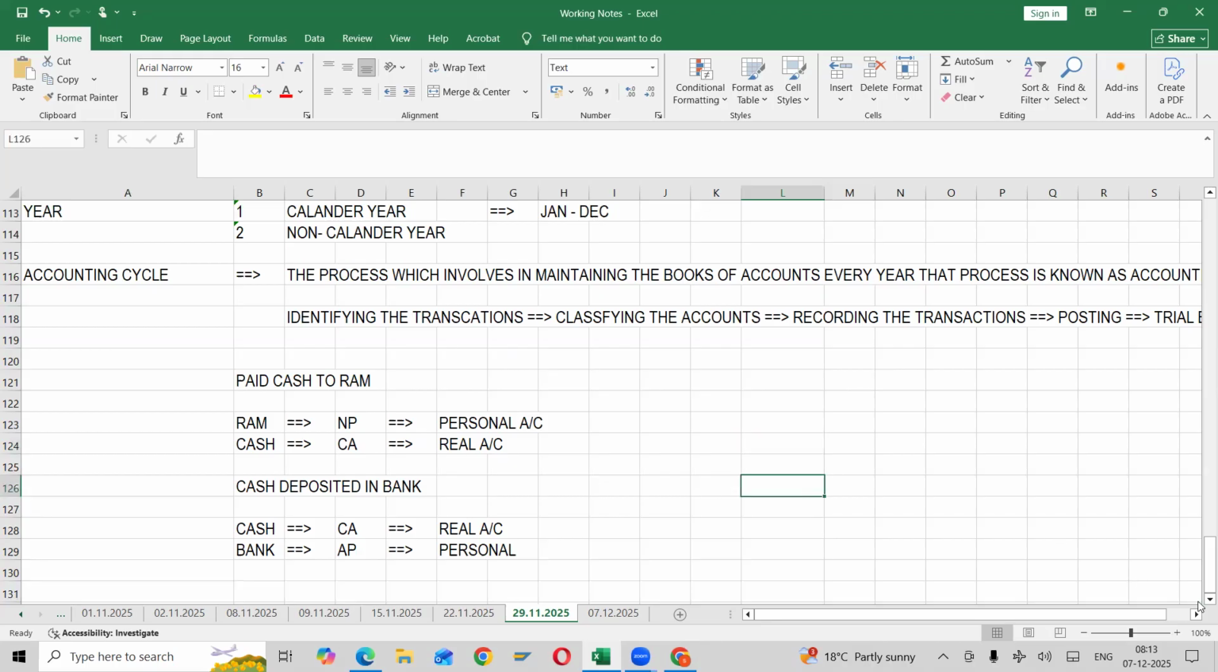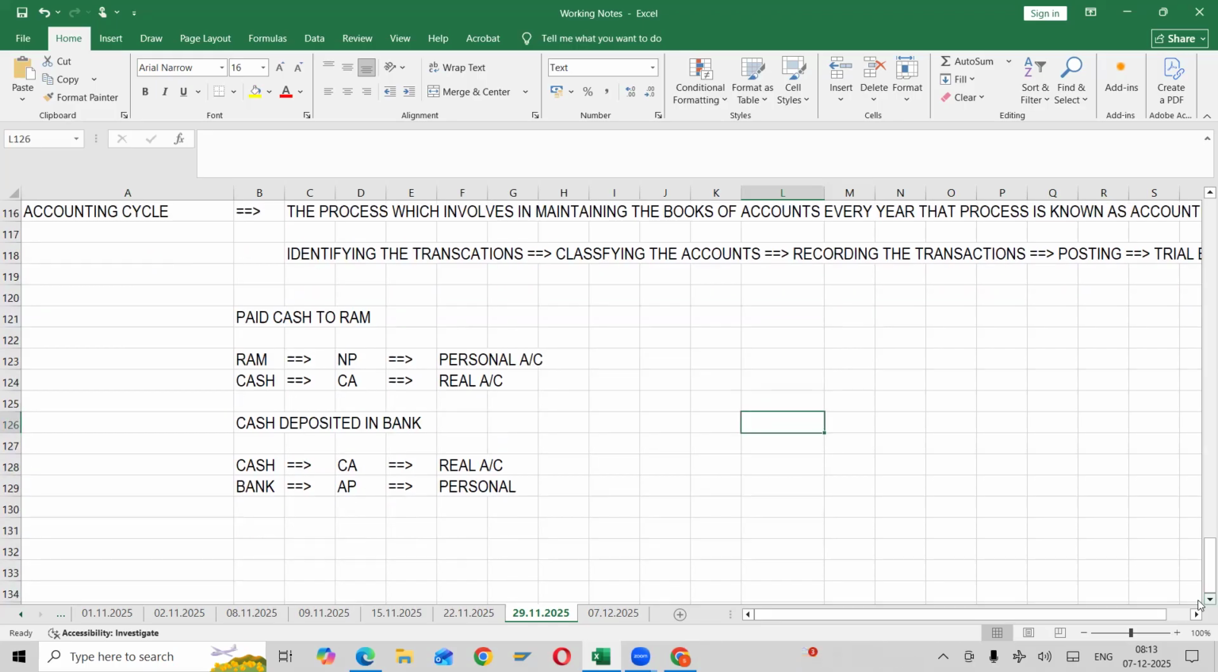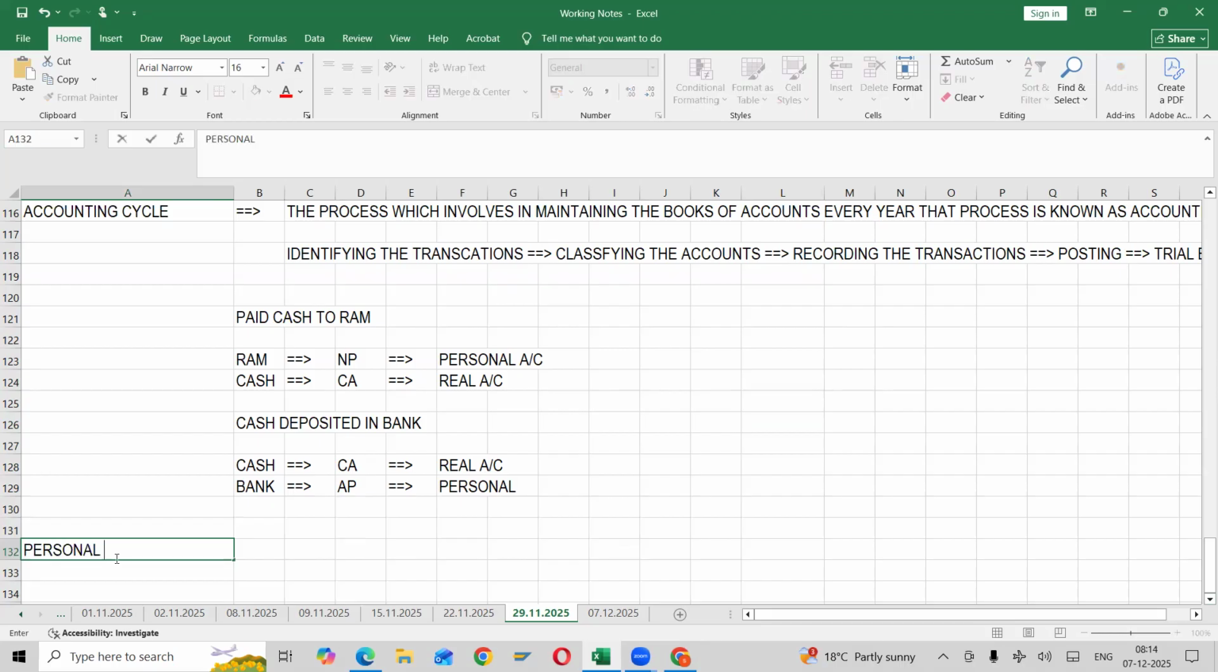So what do you mean by an account? An account has two sides. Last time we discussed this one, right? Paid cash to Ram, right? Whoever is from a non-accounting background, for them I'm sharing this. As I said, accounts are of three types. One is personal account, real account, and nominal account.